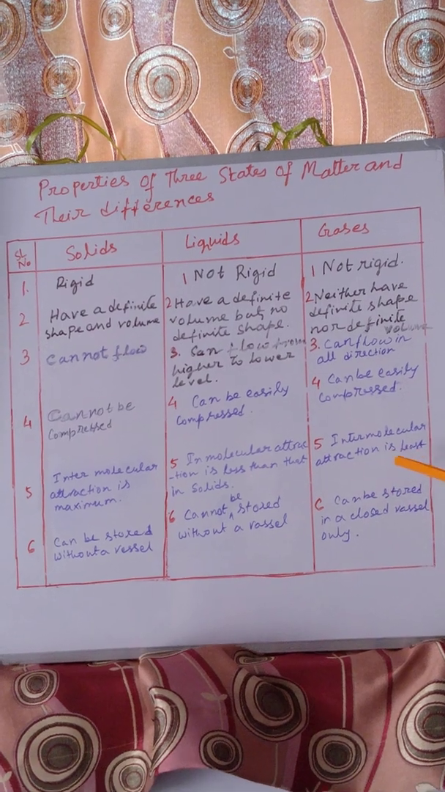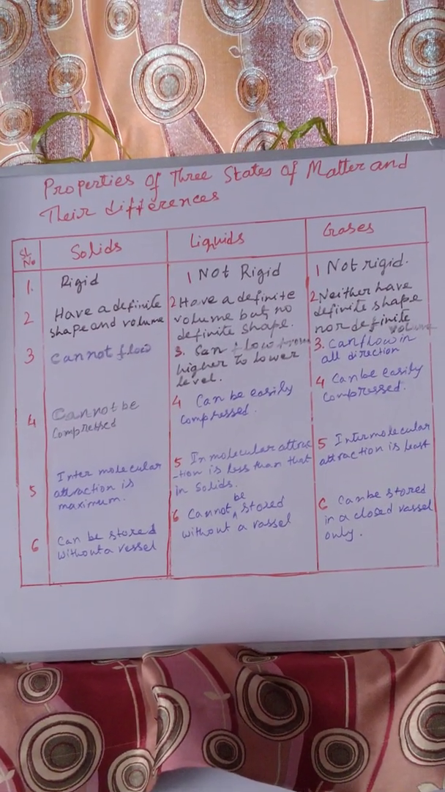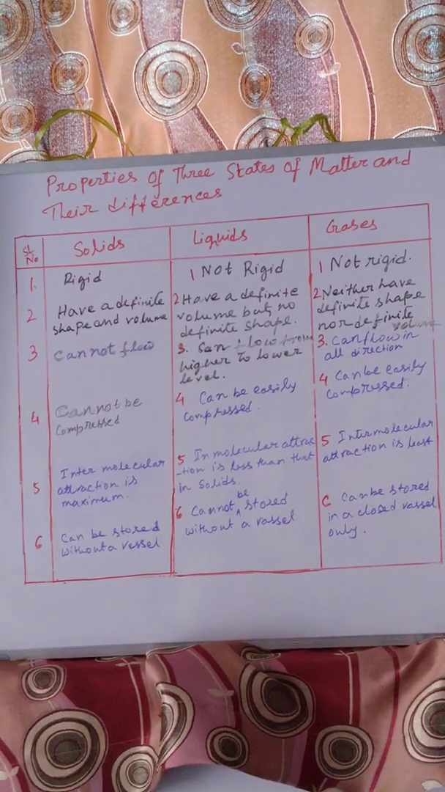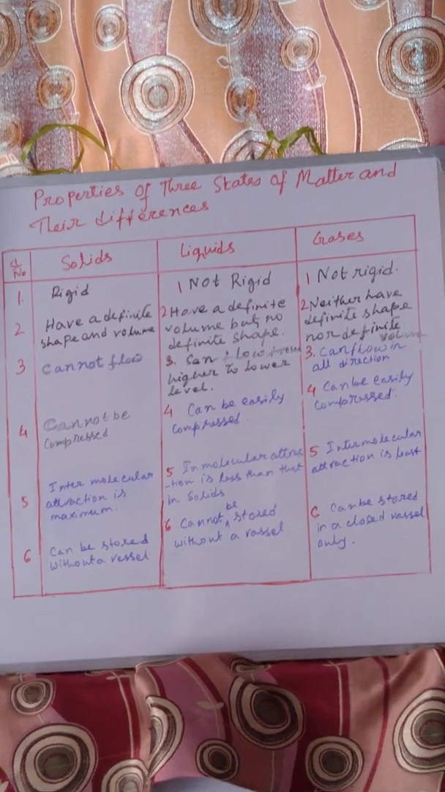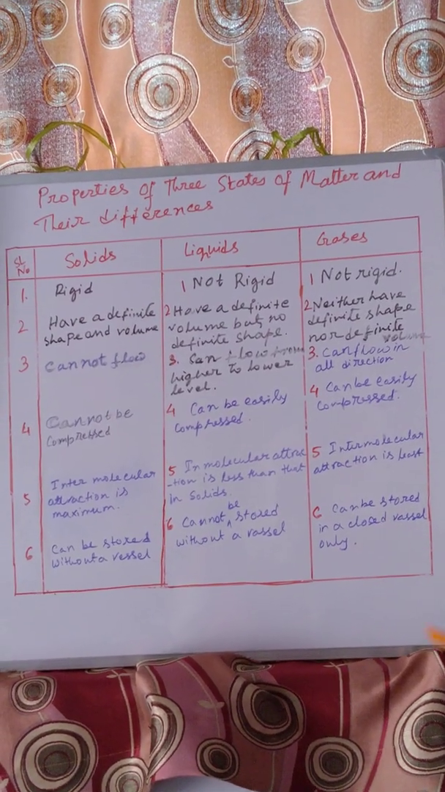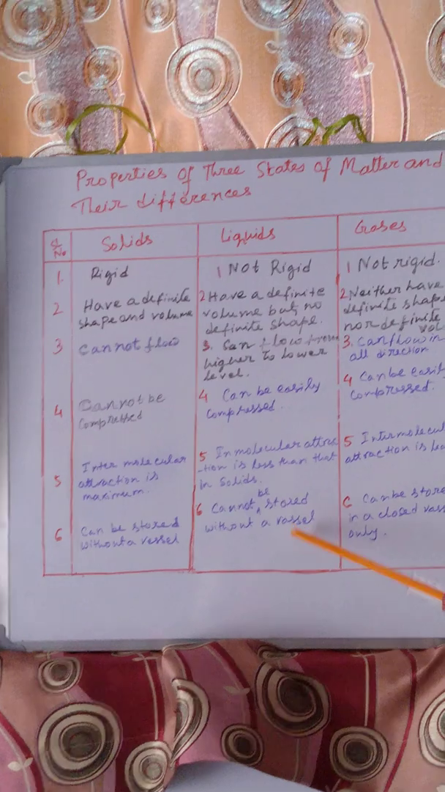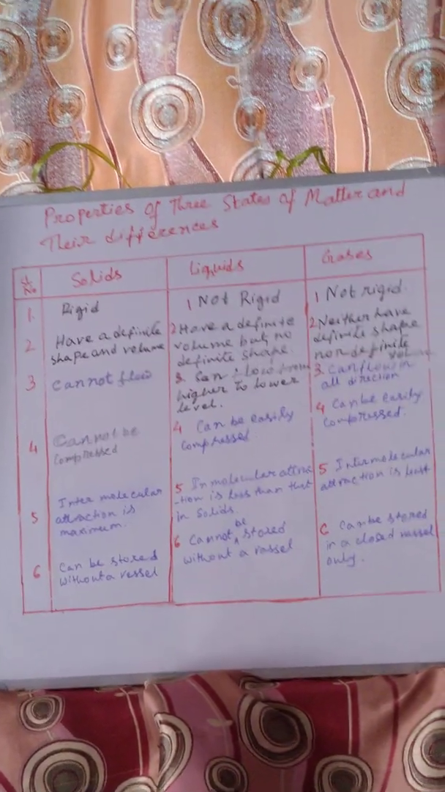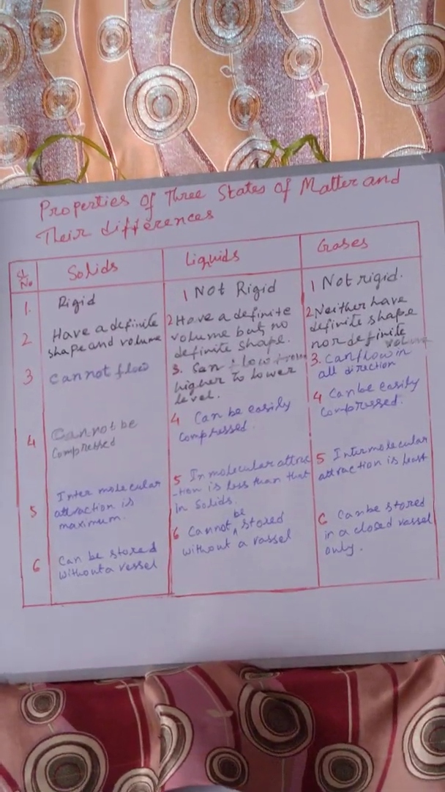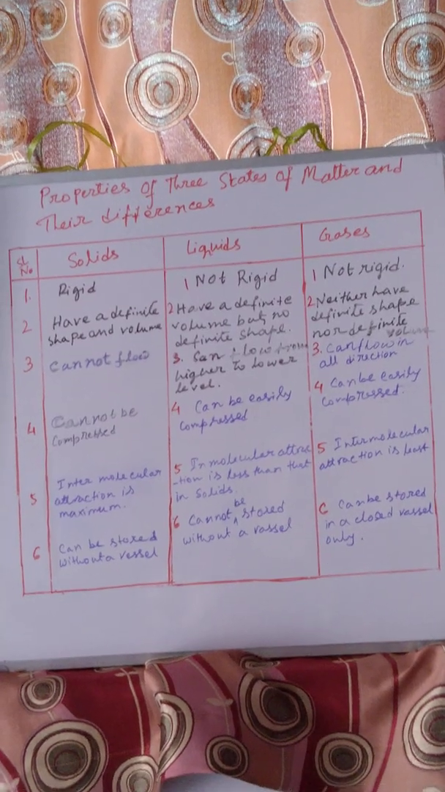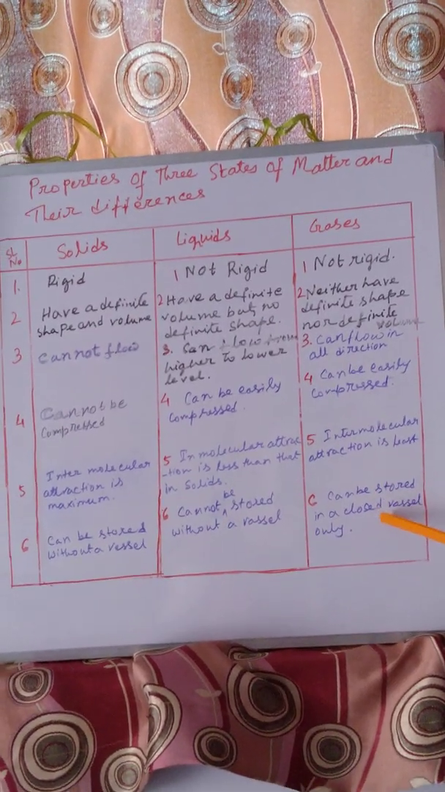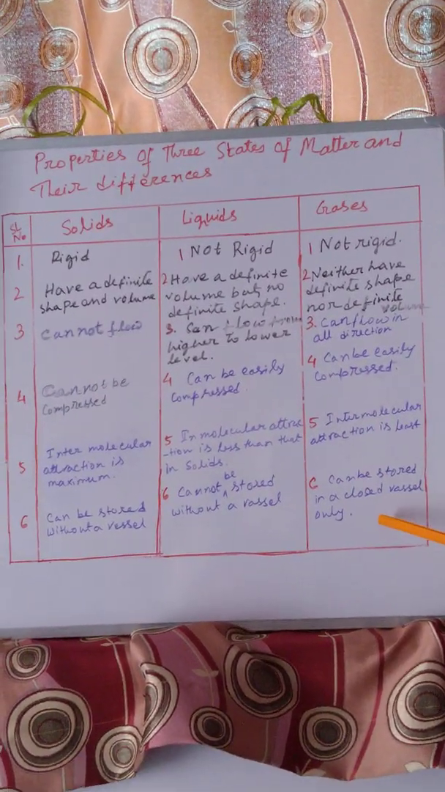Intermolecular attraction is least in the case of gaseous substances. Between the molecules, the attractive force is very less, so they can flow in all directions. Gas can be stored in a closed vessel only. For liquid we need a vessel, but the vessel's lid is not necessary there. Here we need a compact vessel closed from all sides. That vessel is needed to store the gaseous substances.